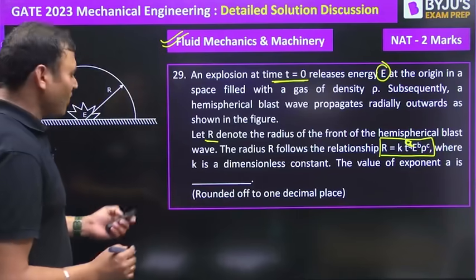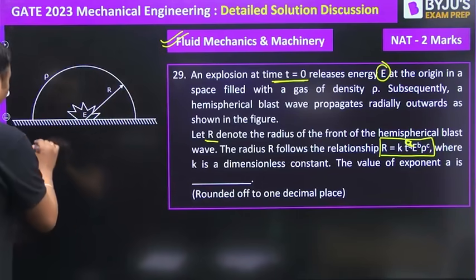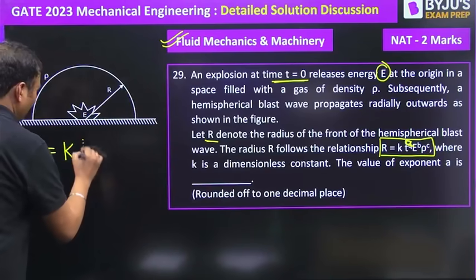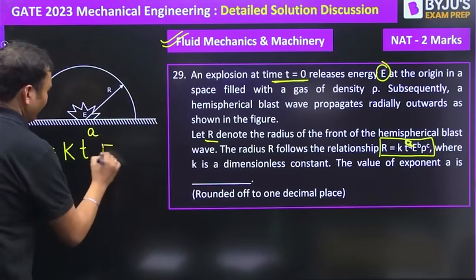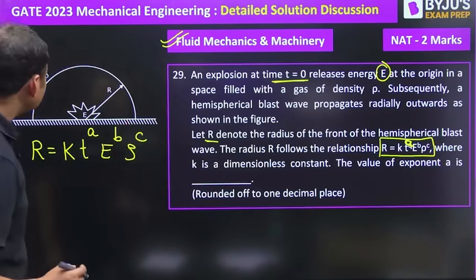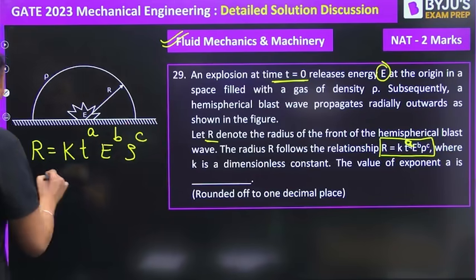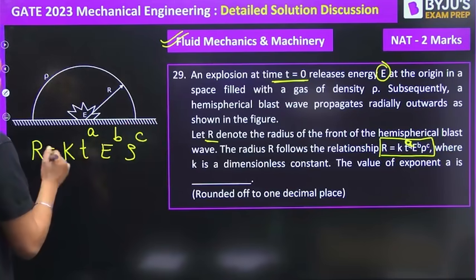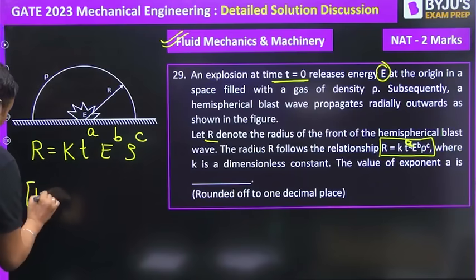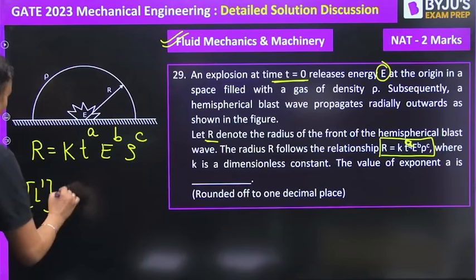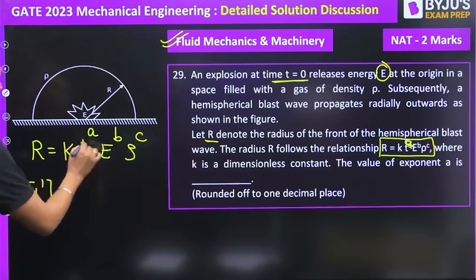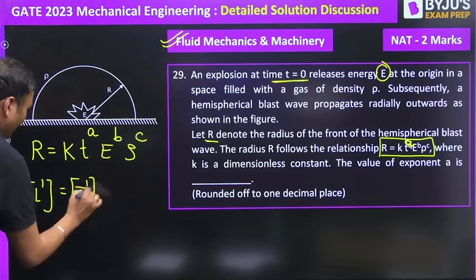So using the given expression, R is equal to some dimensionless constant into T to the power A into E to the power B multiplied by rho to the power C. Use the Rayleigh method. Right? So the dimension formula of radius is L1, is equal to constant having 0 dimension, non-dimensional. Time is having the dimension T to the power 1 to the power A.